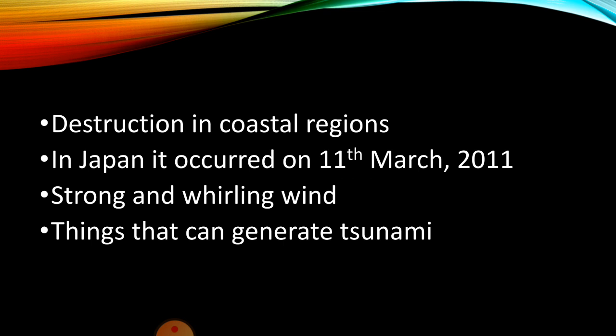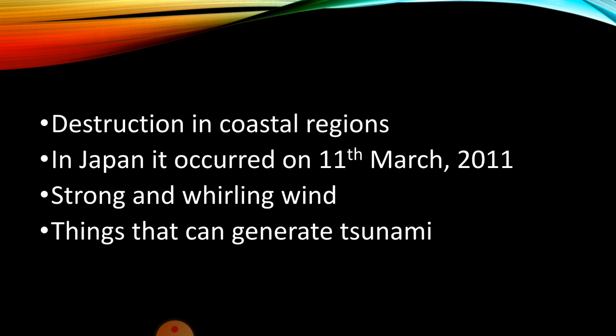It is also witnessed that in Japan it occurred on 11th March 2011, and strong and whirling winds are there. Also they create big and strong waves. When the storm is getting over, these waves become tall with a high wavelength and can travel a great distance also.